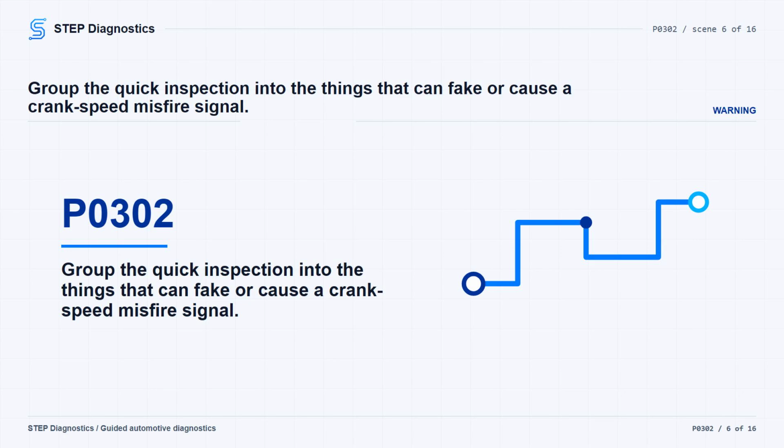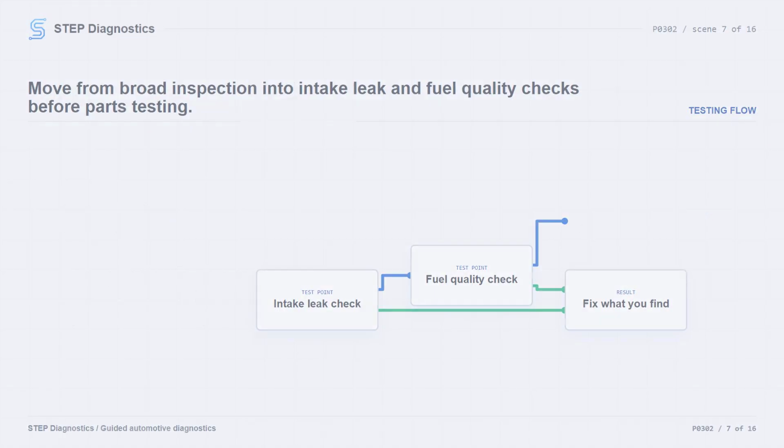Look for belt or accessory issues that can disturb crankshaft speed, sensor mounting problems at the crank, cam, or MAP sensors, poor connections at the key engine controls, PCM power or ground corrosion, vacuum leaks, intake or exhaust restrictions, internal engine concerns, moisture on ignition parts, low or poor fuel, or load-related conditions like bogging or overload. If you find a problem here, repair it and move to repair verification.